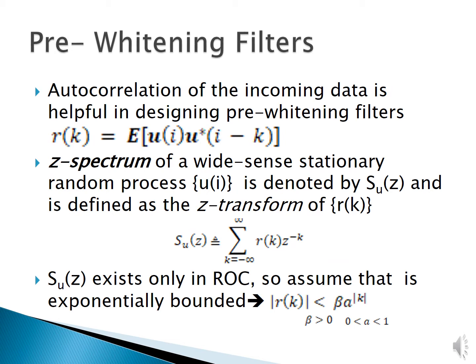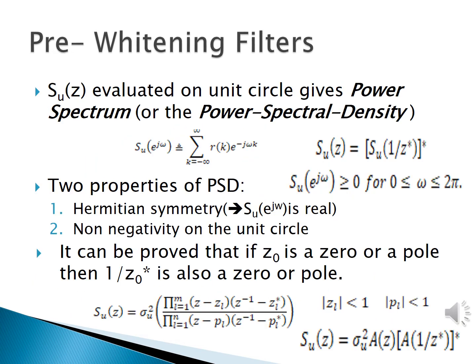We need to understand some terminology to design pre-whitening filters. The first thing we need to know is the z-spectrum of a wide-sense stationary random process, which is nothing but the z-transform of the autocorrelation function. From the properties of the z-transform, it exists only in the region of convergence. So assume the autocorrelation is exponentially bounded for the convergence of the z-spectrum. The z-spectrum evaluated on the unit circle gives the power spectral density of the data. And the two properties of the PSD are that it is real and non-negative.